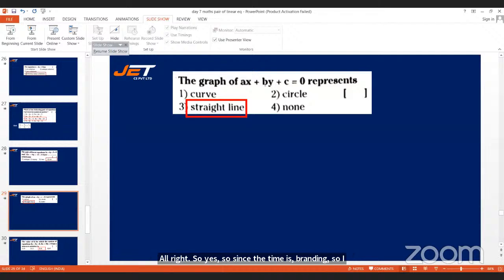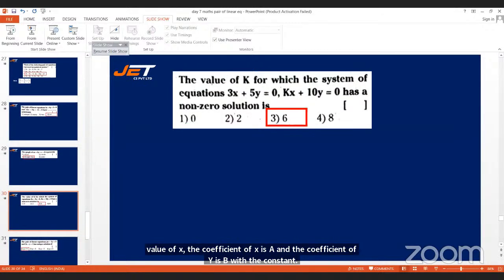Let's quickly discuss. The graph of ax plus by plus c is equal to 0 represents dash. So it represents a straight line because the coefficient of x is a, and the coefficient of y is b, with a constant. All right, so it represents a straight line. All right, see the next question.